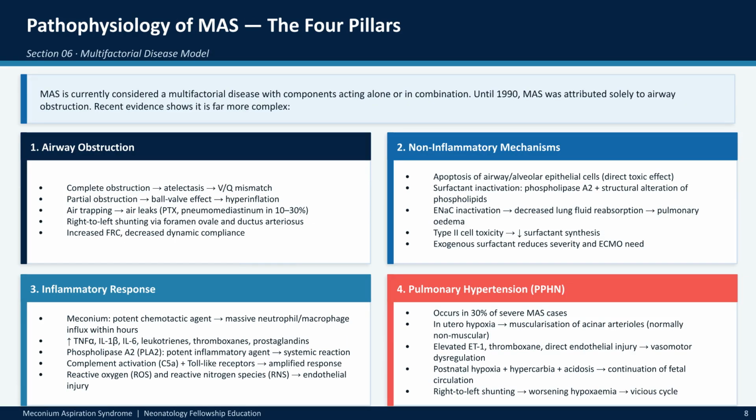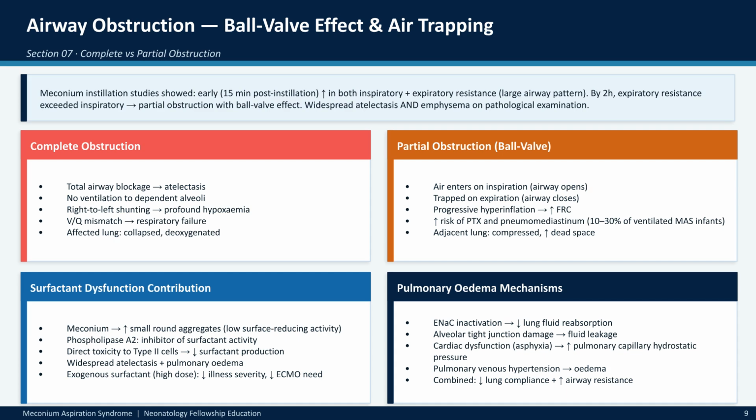The pathophysiology of MAS is complex and multifactorial. It is not just airway obstruction. It involves non-inflammatory mechanisms like surfactant inactivation, a massive inflammatory response triggered by meconium, and the development of pulmonary hypertension. Obstruction can be complete, leading to atelectasis, or partial, creating a ball valve effect that causes hyperinflation and air trapping. Additionally, meconium directly impairs surfactant function, further compounding the risk of atelectasis and edema.